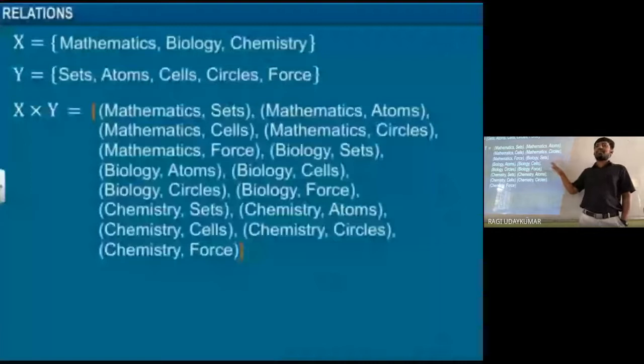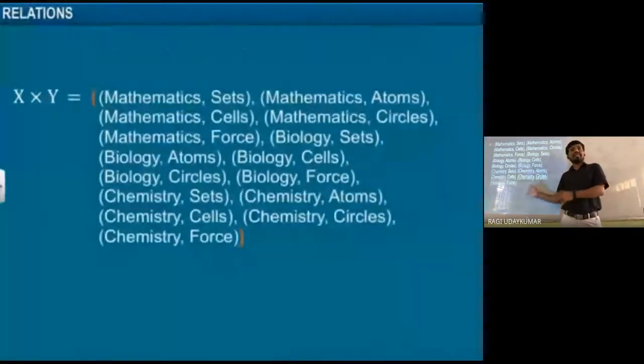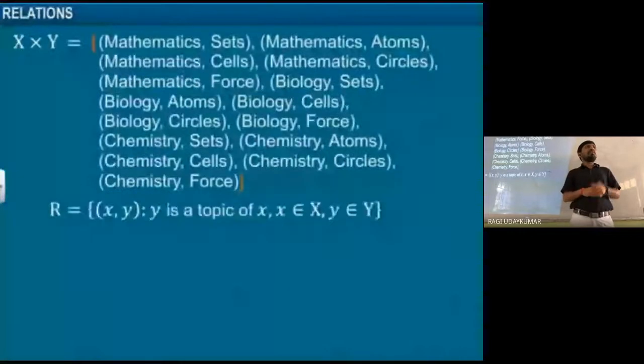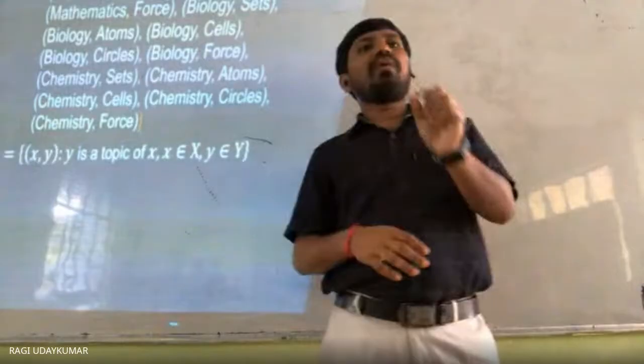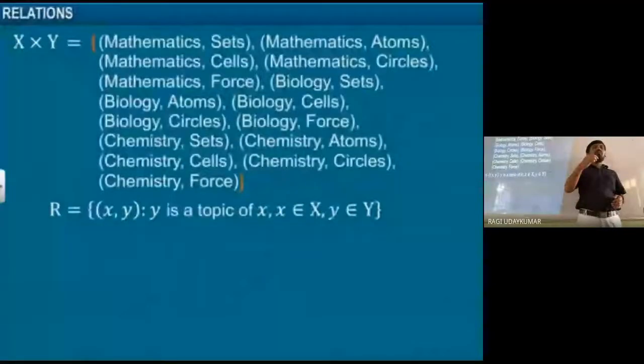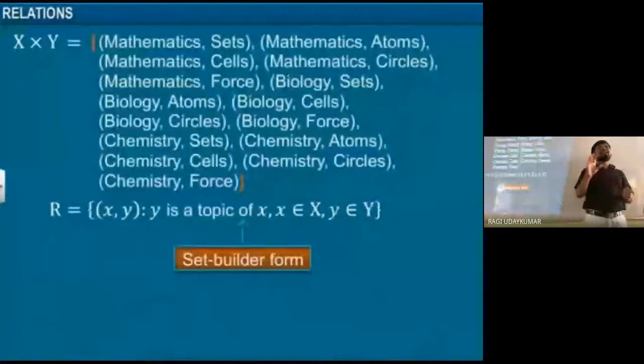Yes, sir. Okay. So all the possible ordered pairs are written here. Now R is such that (x, y) where x belongs to X and y belongs to Y, that is, y is the topic of x. That is, y is a topic of the particular subject x. So this is the set builder form of the relation.